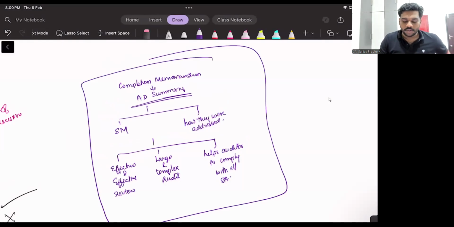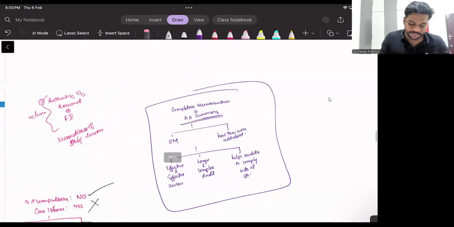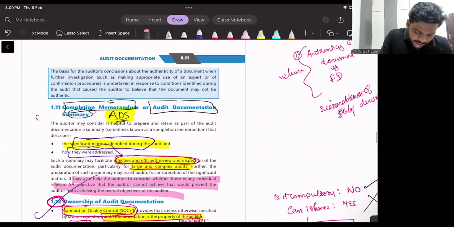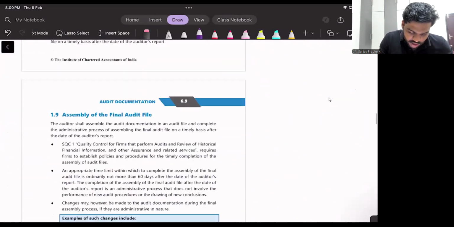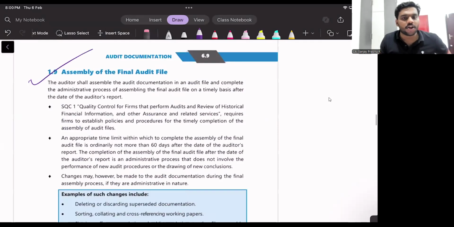Okay. Yes, sir. So we understood what is completion memorandum. Next, let's understand. Then we learned this also, assembly of final audit file.